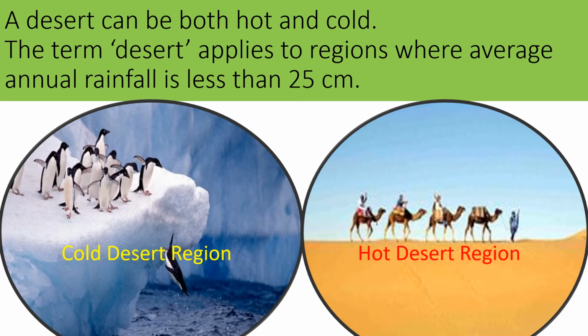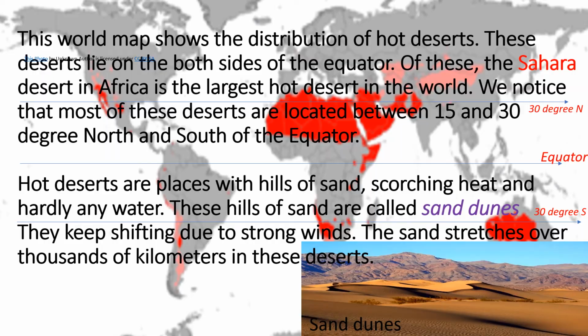Here are two different pictures. One is of a cold desert region and the other is a hot desert region. This world map shows the distribution of hot deserts. These deserts lie on both sides of the equator. Of these, the Sahara Desert in Africa is the largest hot desert in the world.